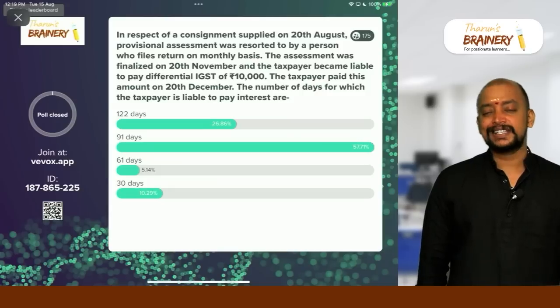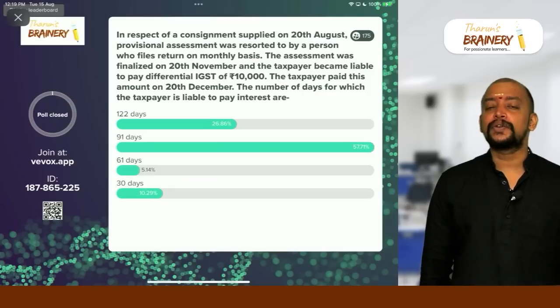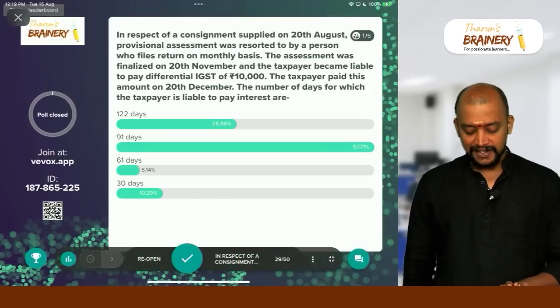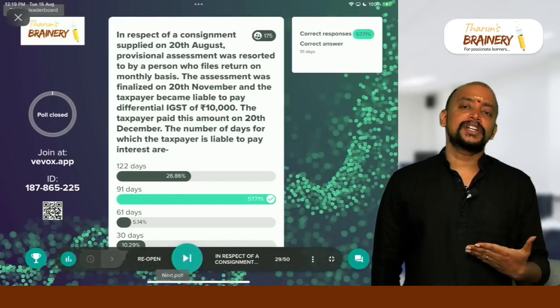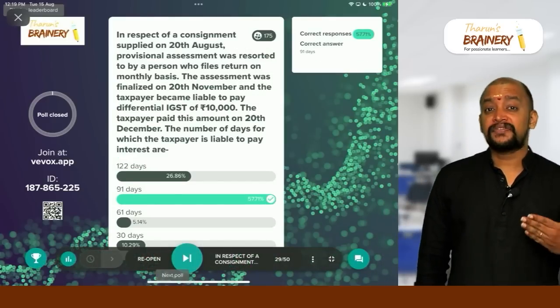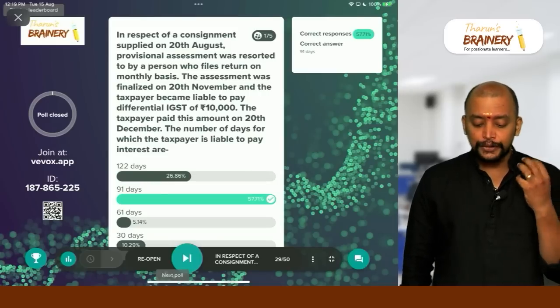The number of days is 91 days, not 122 days. So 91 days is the correct answer. Why? Because actually we need to compute from the first date after the due date. What is the due date here?